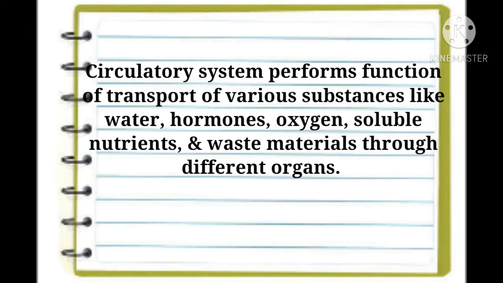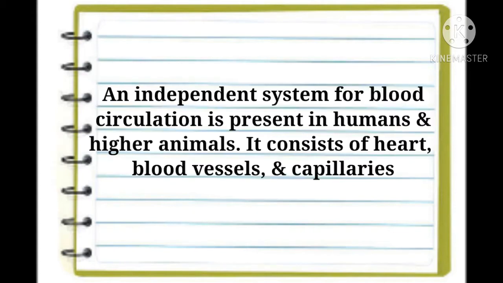It means the circulatory system transports various substances such as nutrients, oxygen, etc. An independent system for blood circulation is present in humans and higher animals. It consists of the heart, blood vessels and capillaries.